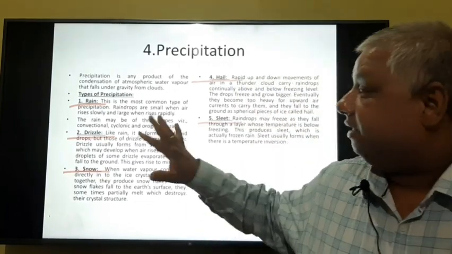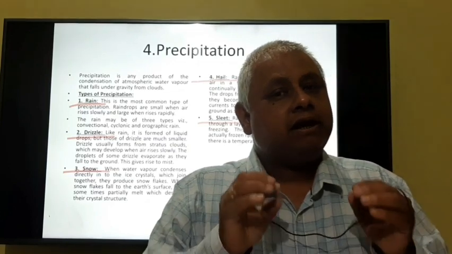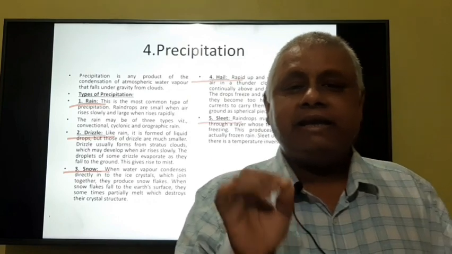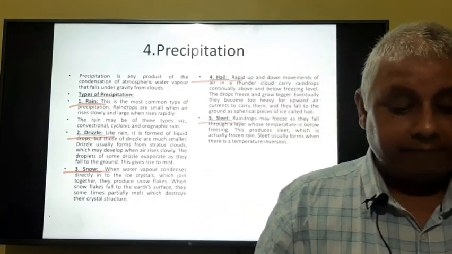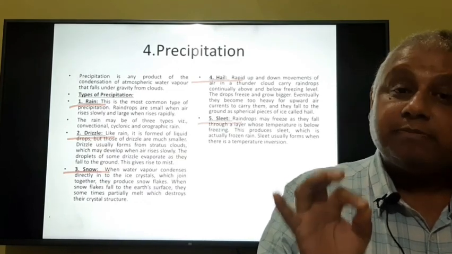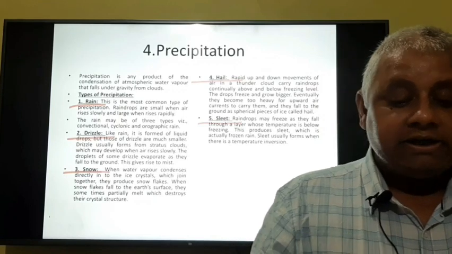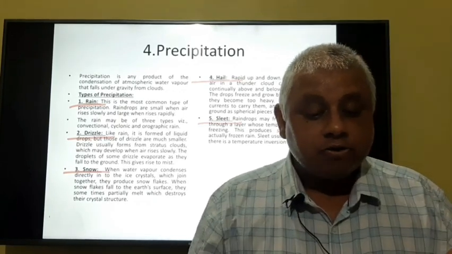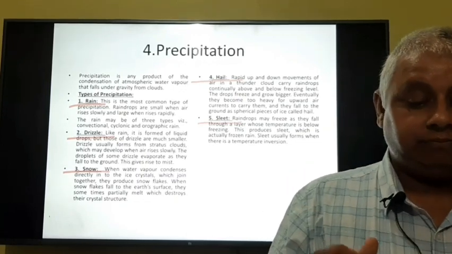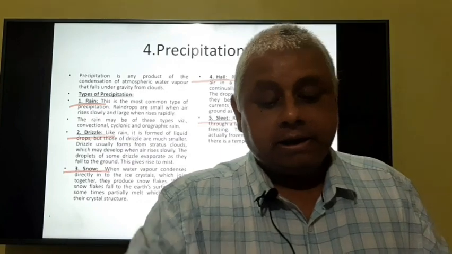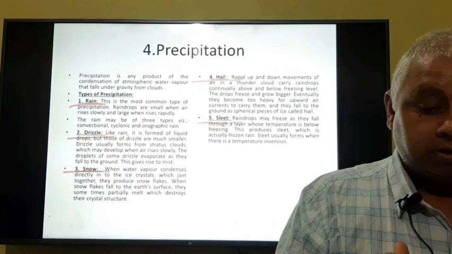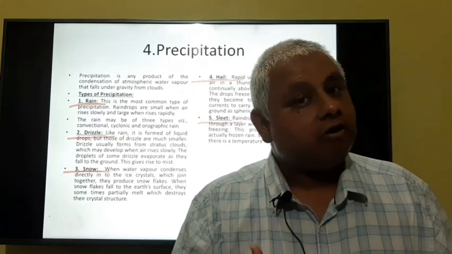Now, second is drizzle. It is also just like rain, but the raindrop size is very small or minute, you can say. It is formed of liquid drops, but those of drizzle are much smaller in size. Drizzle usually forms from stratus clouds which may develop when air rises slowly. The droplets of some drizzle may evaporate as they fall to the ground and thereby lead to the formation of mist.